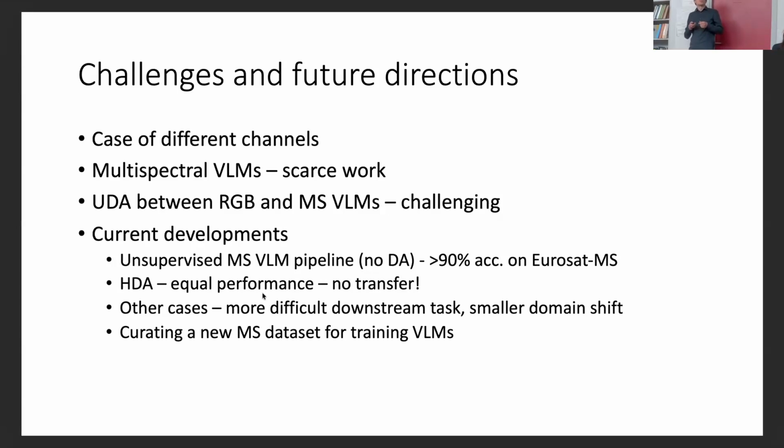Also, we managed to construct one pipeline without domain adaptation, where in an unsupervised manner we can already reach around 90% accuracy using zero-shot pseudo-labeling, student-teacher. And it turned out that domain adaptation doesn't contribute over this. It cannot do better than this. So we will see if we can exploit some more difficult tasks to see if heterogeneous domain adaptation can still contribute, or go with a smaller domain shift, because here we have differences in channels, resolution and acquisition, so it might be more difficult.